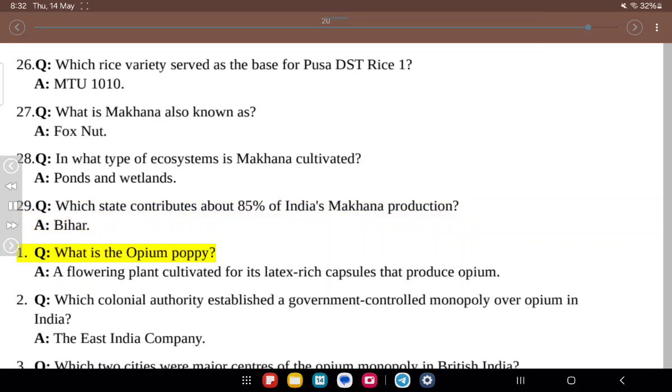A. Bihar. 1. Q. What is the opium poppy? A. A flowering plant cultivated for its latex-rich capsules that produce opium. 2. Q. Which colonial authority established a government-controlled monopoly over opium in India? A. The East India Company.